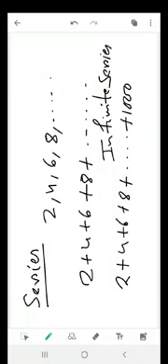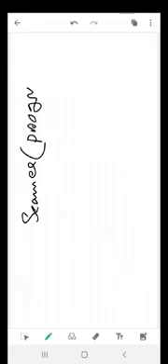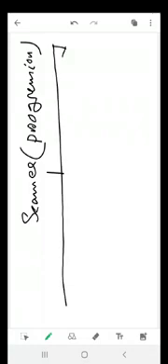Okay, now we go for sequence in details. Okay, so sequence or progression. There are 4 types of progression in your syllabus. I am writing those types. You have to study here 4 types of progression.